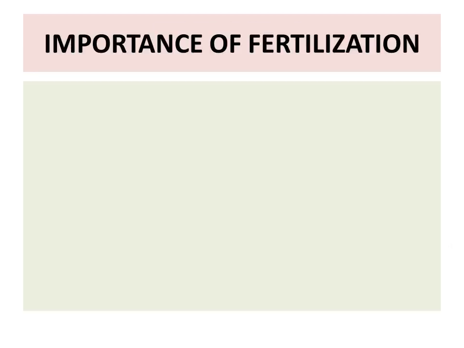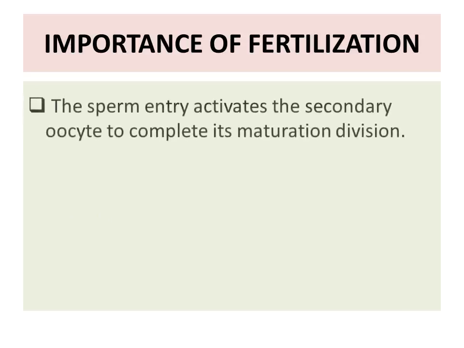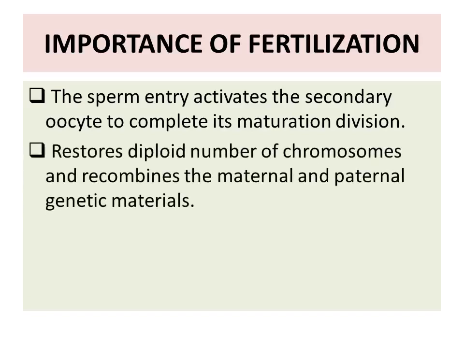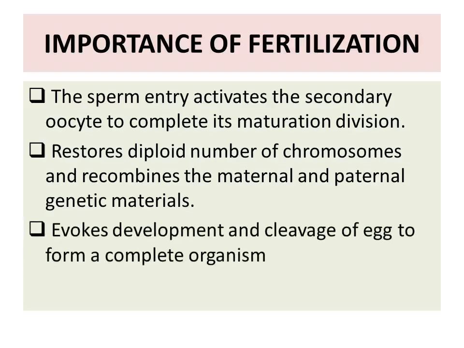Next is the importance of fertilization. Fertilization is a very important process because the entry of sperm activates the secondary oocyte to complete its maturation division. It restores the diploid number of chromosomes and recombines the maternal and paternal genetic material. It evokes the development and cleavage of the egg to form a complete organism. So fertilization is a very, very important process.